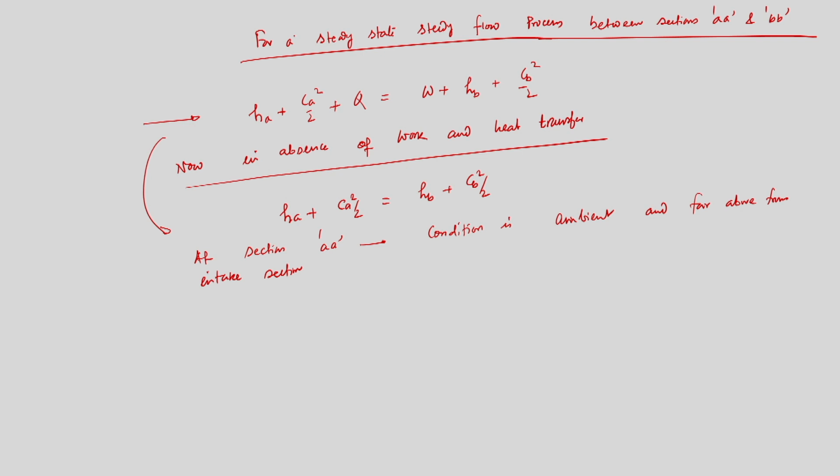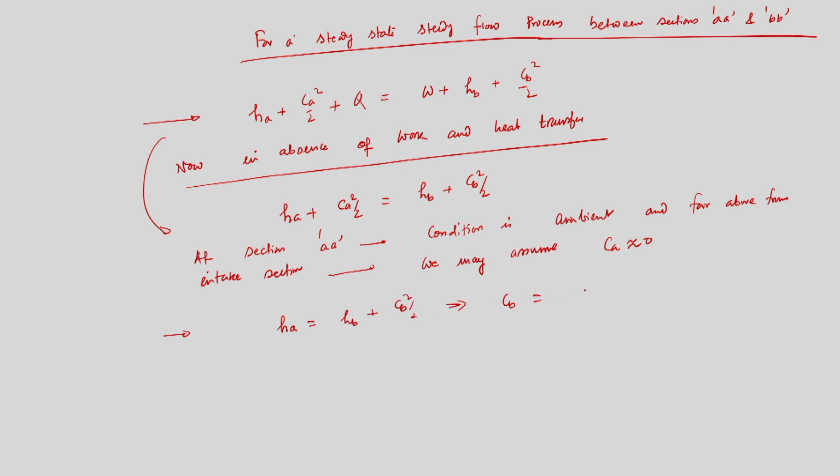Also, the area of section A is much greater than section BB, so we can assume CA is almost equal to 0. Section A condition is at ambient, and it is above the intake section, so we can assume CA is equal to 0. Rather, the cross-sectional area of A is much higher than that of BB, so this assumption is not a very bad assumption. So if that is the case, then I can write HA is equal to HB plus CB square by 2.